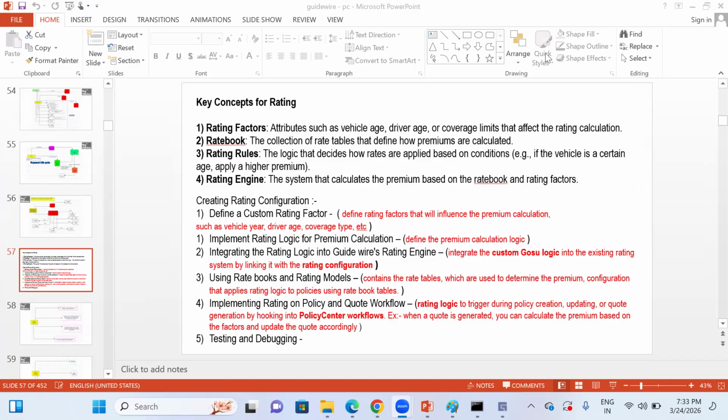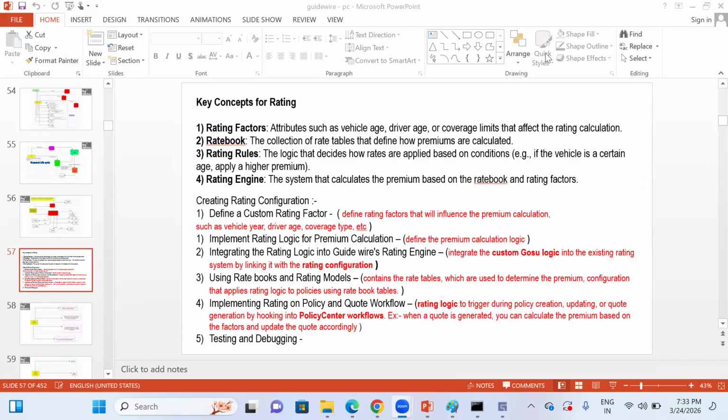Okay, so what we are going to discuss today is rating. What exactly is rating all about, and why is rating important? Because rating means, for any given policy submission that takes place, we need to calculate the quotation for that particular policy submission.